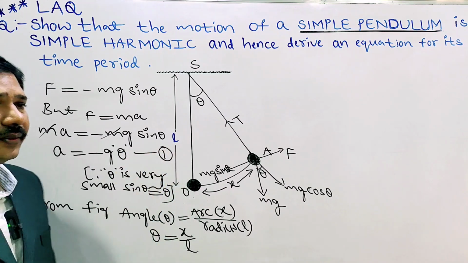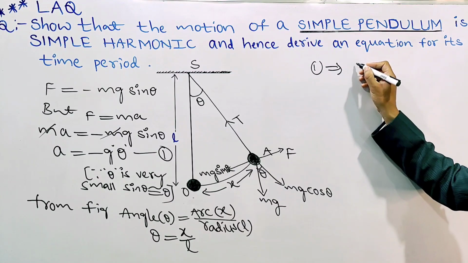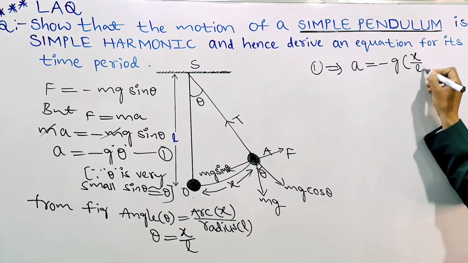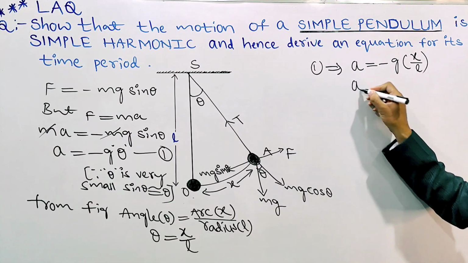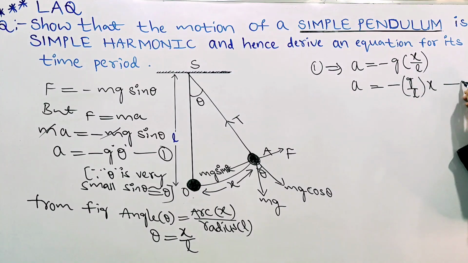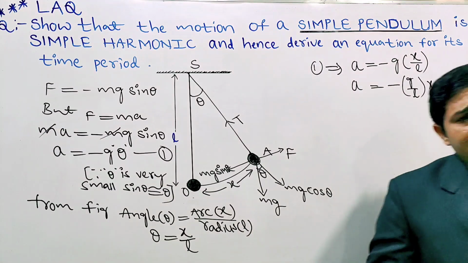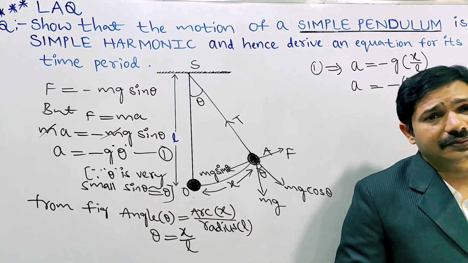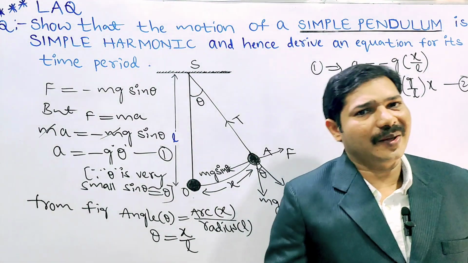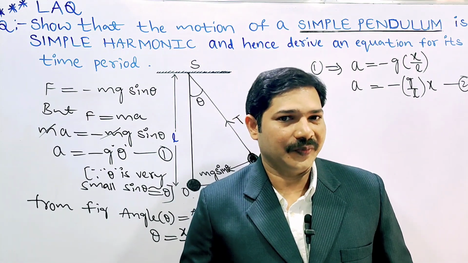Substitute in equation 1. A equal to minus g into theta, which is x by L. So A equal to minus g by L into x. Say equation 2. This A is acceleration, equal to minus g by L into x. Generally in simple harmonic motion the acceleration is directly proportional to displacement, in the negative direction.